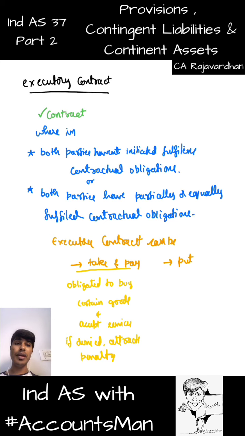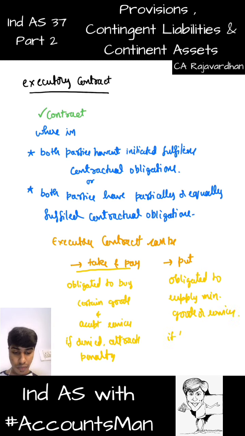What do you mean by put contract? Put contract is where you are obligated to pass on certain amount of goods to a party. Obligated to supply minimum goods or services. If failed, attracts penalty.